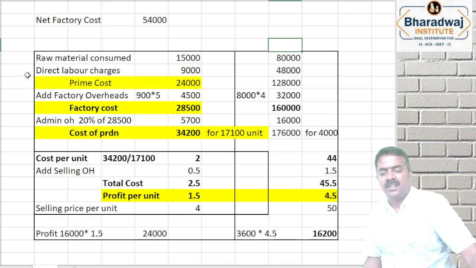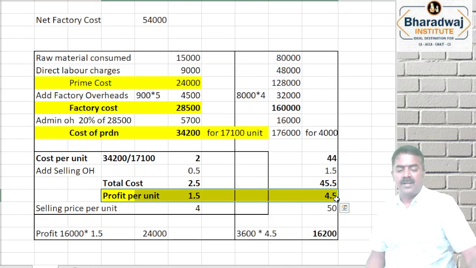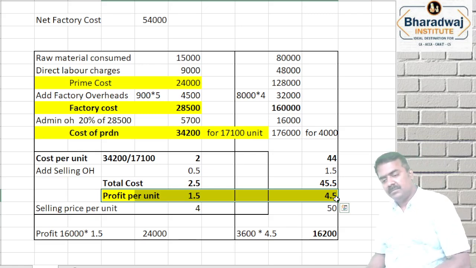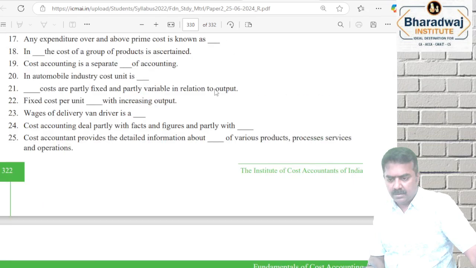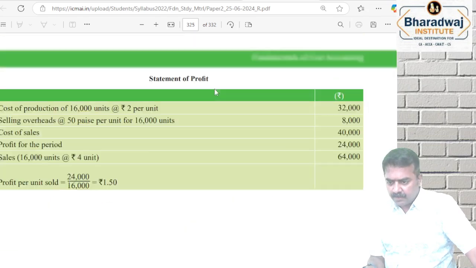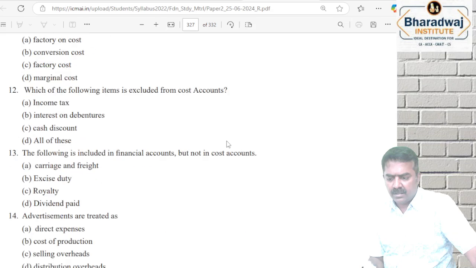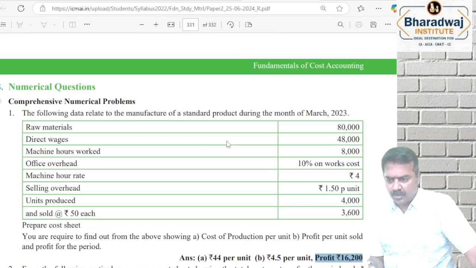For now, what is a cost sheet? We work out the cost, we work out the profit. That's all. At the intermediate level, you will learn in depth. For foundation, this knowledge is sufficient. This is illustration 13, and this one is exercise number 1.